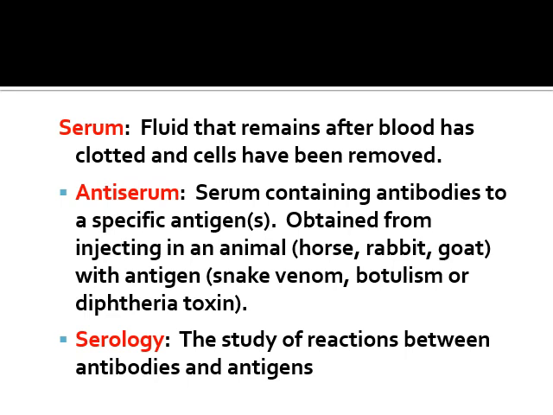This animal body synthesizes specific antibodies against that antigen, which is known as anti-serum. That is extracted from the animal body, purified, and injected into the specific person for the specific disease. Examples: anti-snake venom, then botulinum or diphtheria toxin, etc. Now, serology is a branch of study which deals with the reactions between antibodies and antigens.